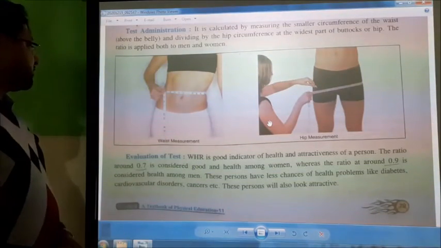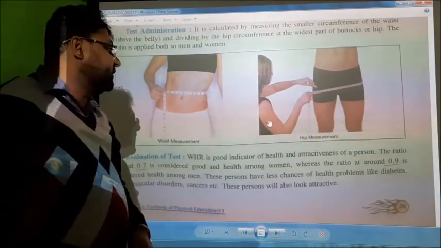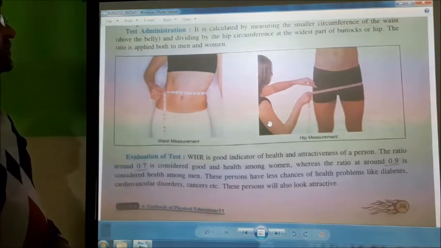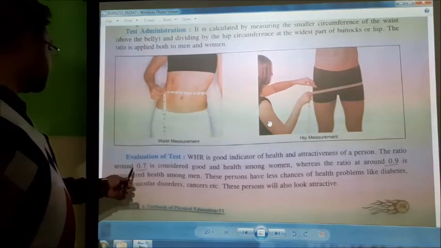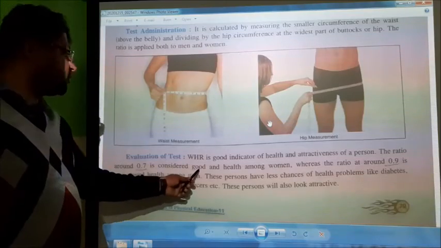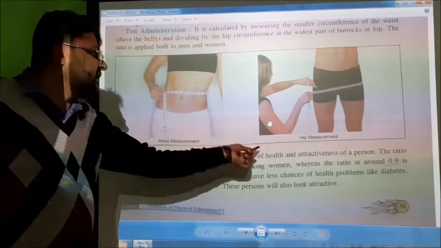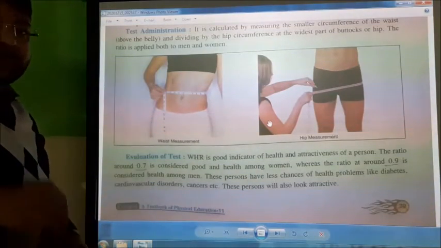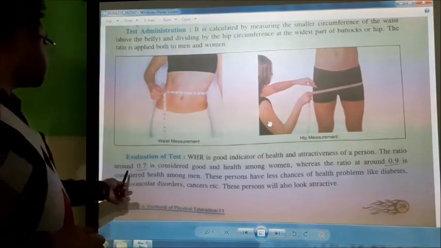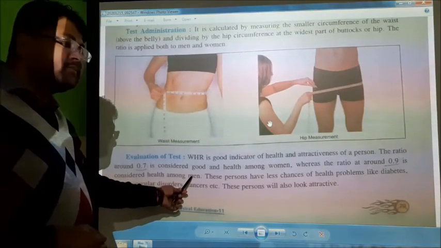Evaluation of the test: WHR is a good indicator of health and attractiveness of a person. A ratio around 0.7 is considered good and healthy among women, whereas a ratio around 0.9 is considered healthy among men.